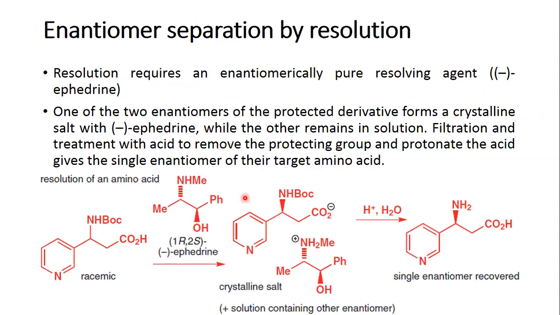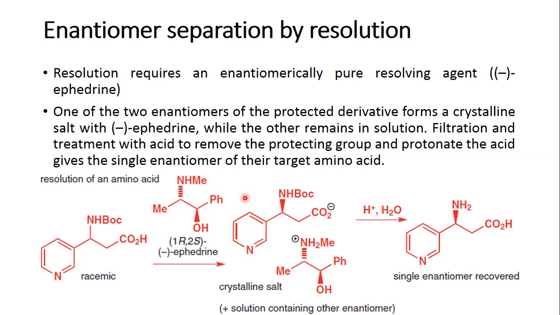So the first method is enantiomer separation by resolution. Resolution, as we have seen in the stereochemistry video, can be done by forming salts, by forming derivatives, by chiral chromatography, or by enzymatic resolution. In all of these, apart from the enzymatic one, you require one pure resolving agent.